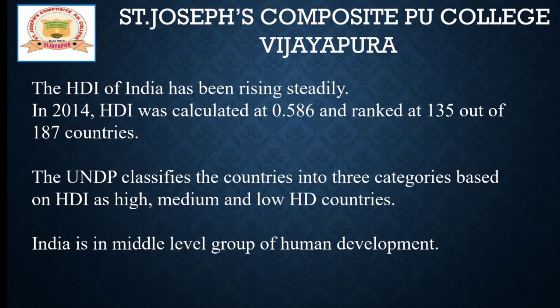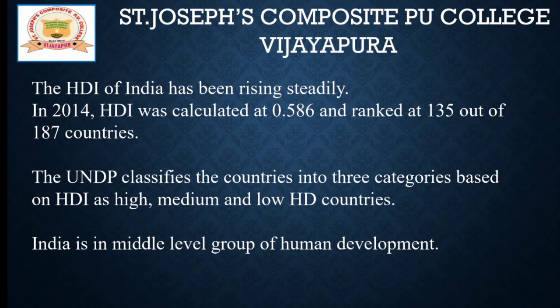The UNDP, United Nations Development Programme, classifies the countries into three categories based upon HDI: high, medium and low human development countries. India has obtained a middle level group of human development.